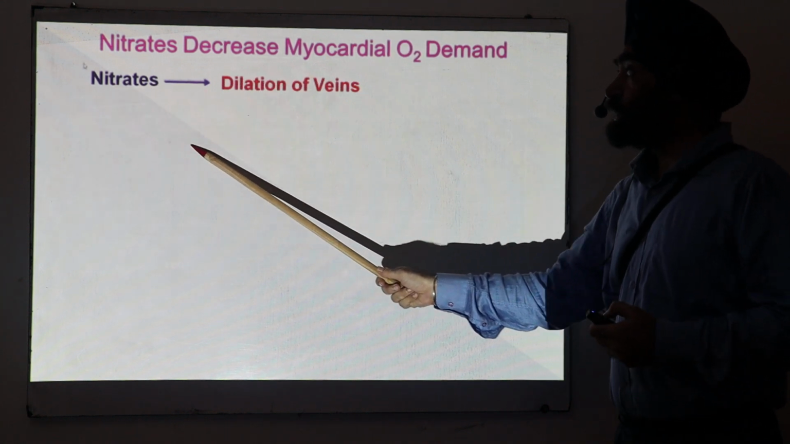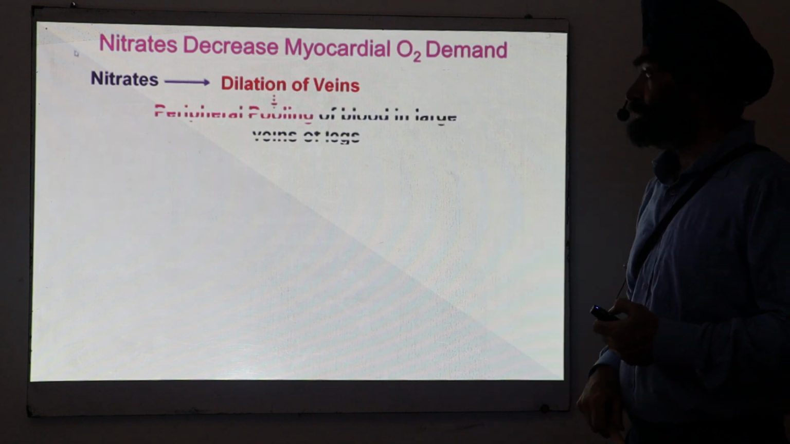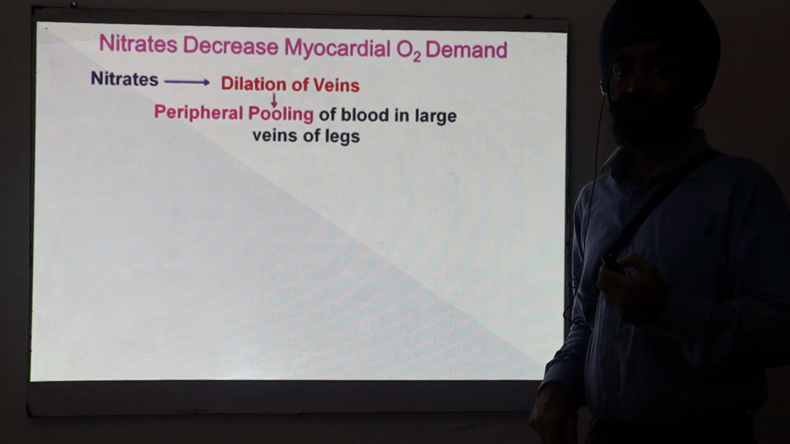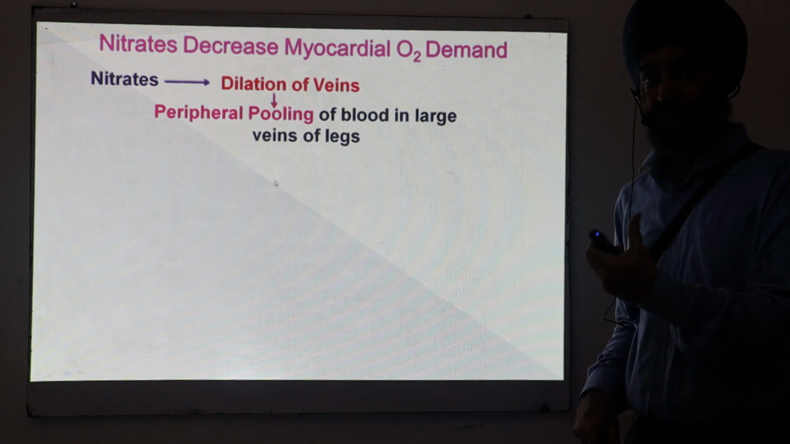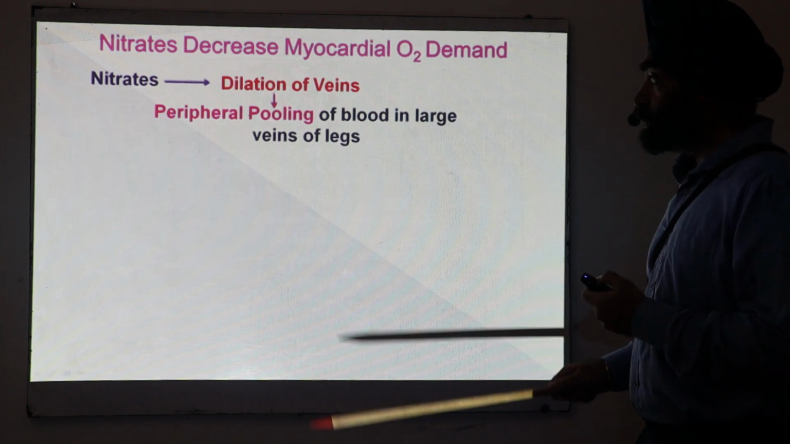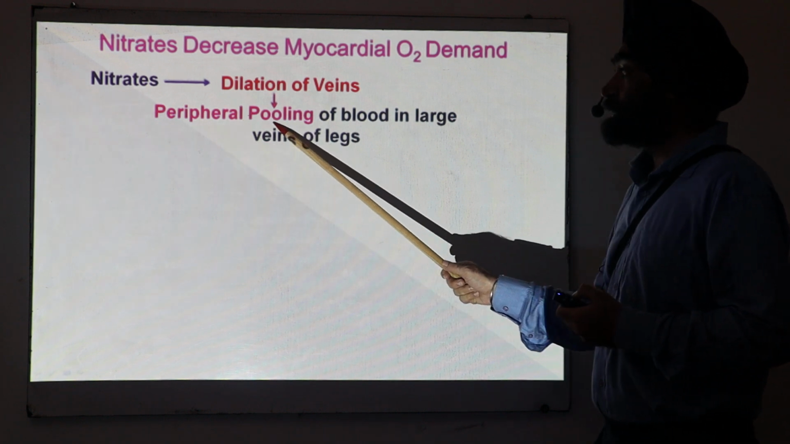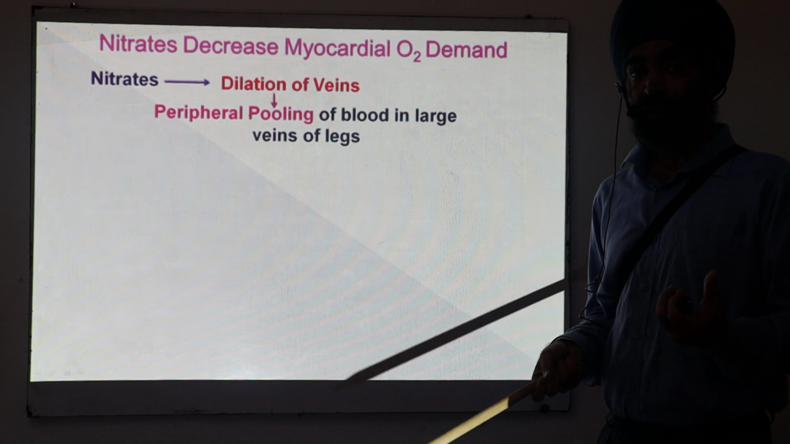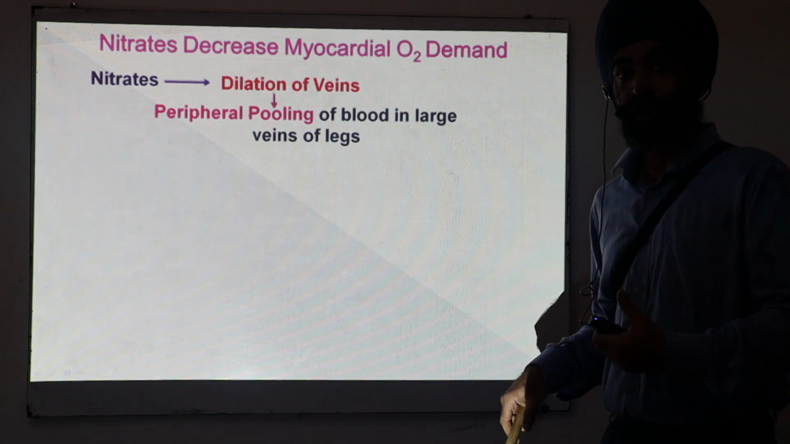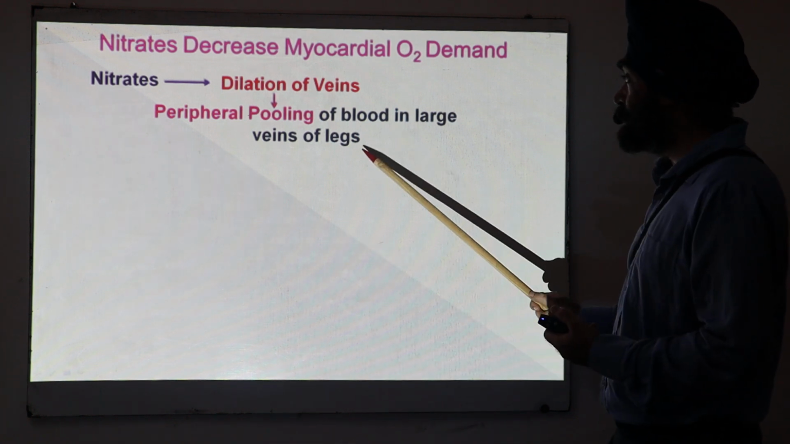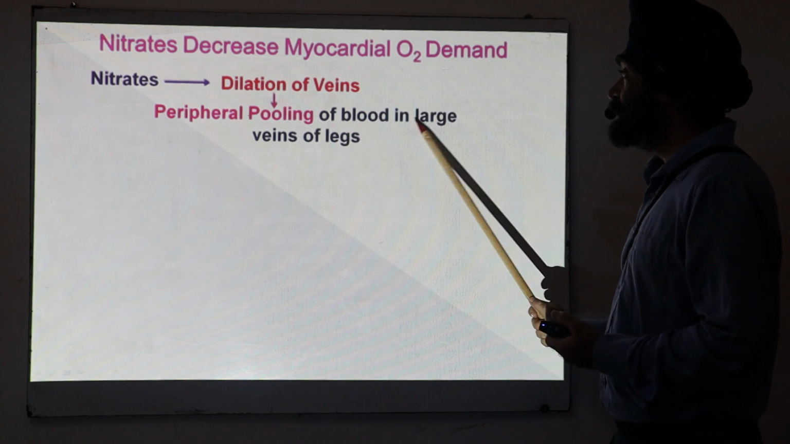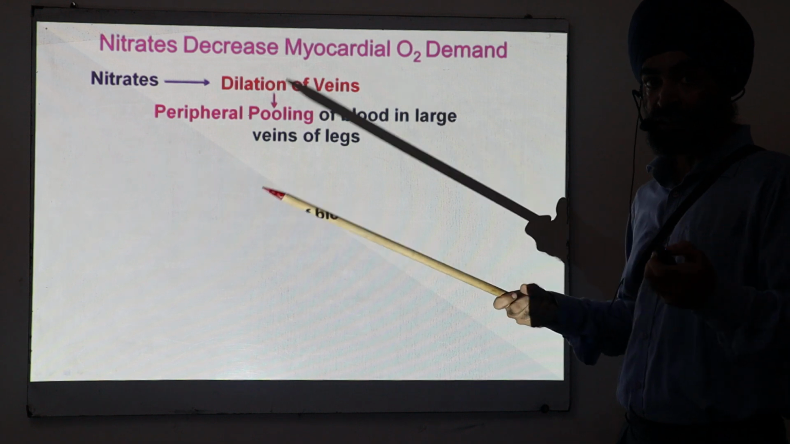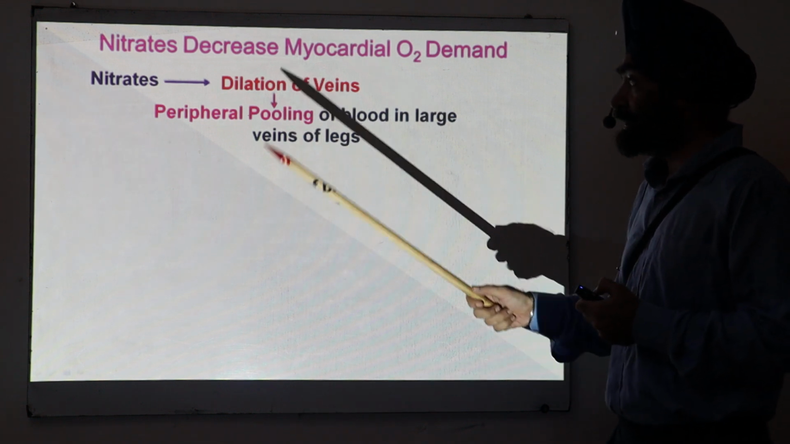Nitrates, as I told, preferentially dilate veins. You know veins are also called capacitance vessels. They have the capacity to store blood, so there is peripheral pooling. That means blood is accumulated in the veins. What are those veins? The veins of the lower limb, that means of the legs. So blood is stored in the veins of the legs. They have a large capacity to store blood because of the vasodilation.